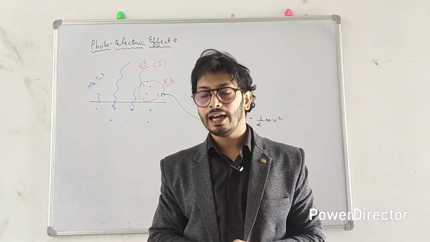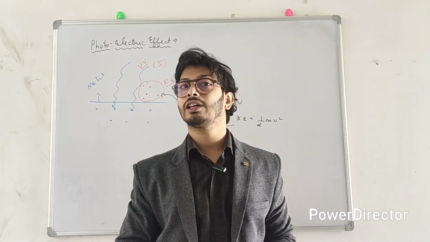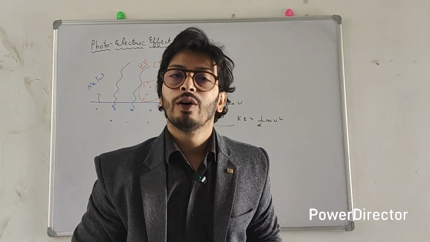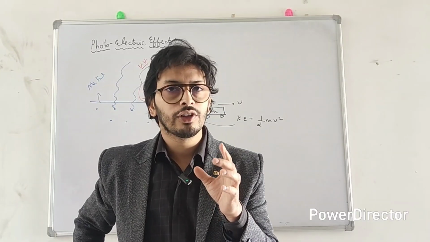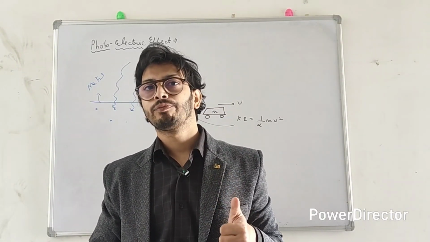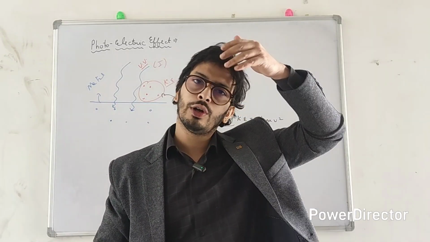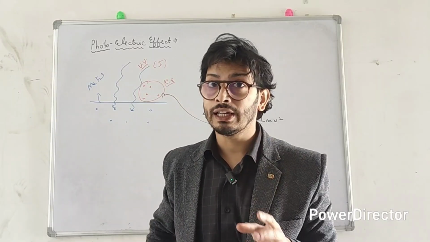So Philip Leonard found an interesting and outstanding way to measure the kinetic energy of the electron. You want to know how? Yes, let me tell you. He measured the kinetic energy of the electron by a negative potential called the stopping potential. I know this is going way ahead, and you won't be able to understand this as of now, so let me give you an analogy.